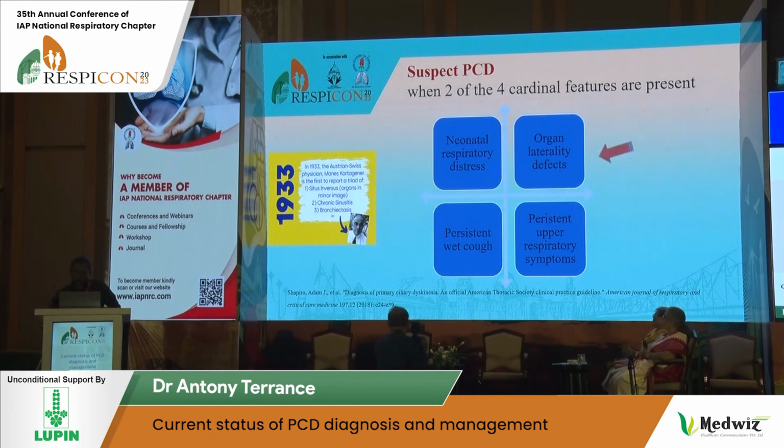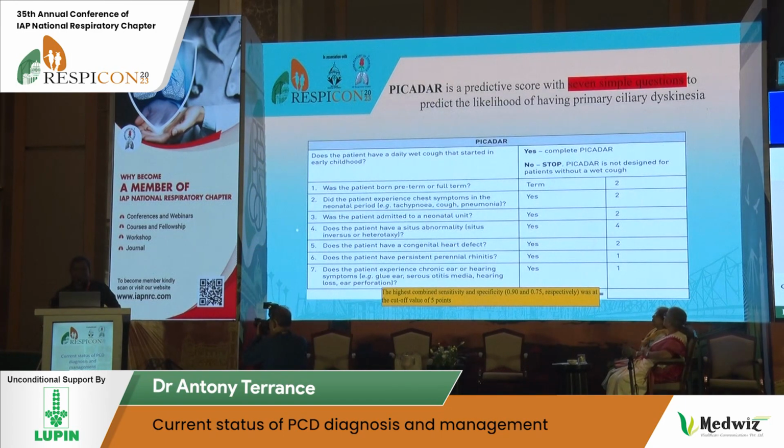We also have the PICADAR score, which we have been discussing for a long time. In the PICADAR score, we score children who have persistent or year-round wet cough. This score has 7 components in it, and out of the 7 components, we can get a total score of 14. A score of 5 or above has a high combined sensitivity and specificity for detecting PCD. But if you closely look at the PICADAR score, the first 5 components are all identifiable from the neonatal period. Therefore, neonatal history is very, very important for identifying PCD.